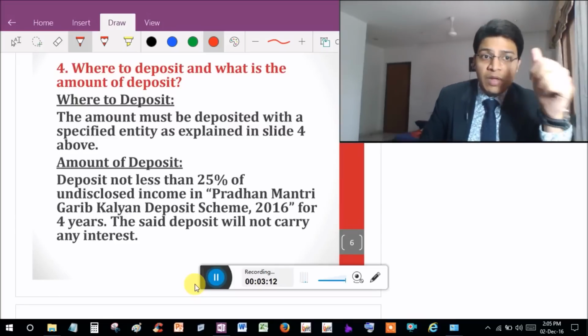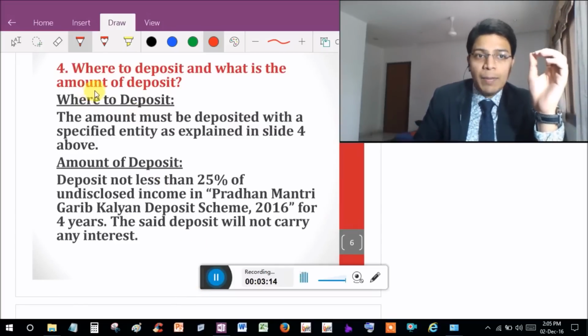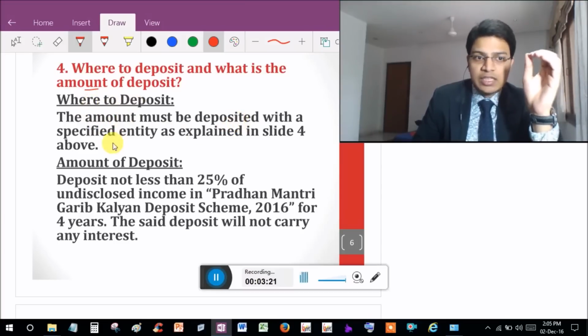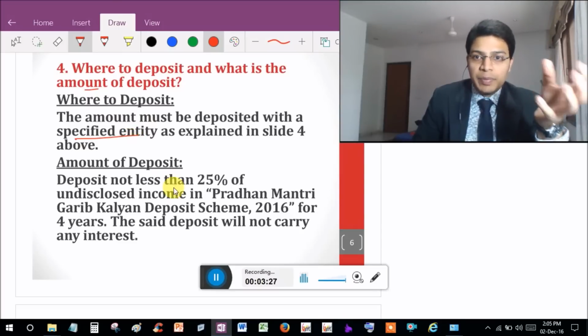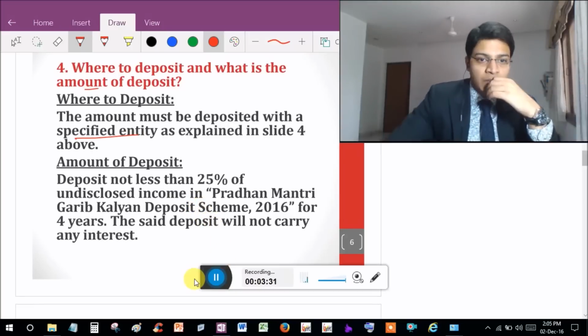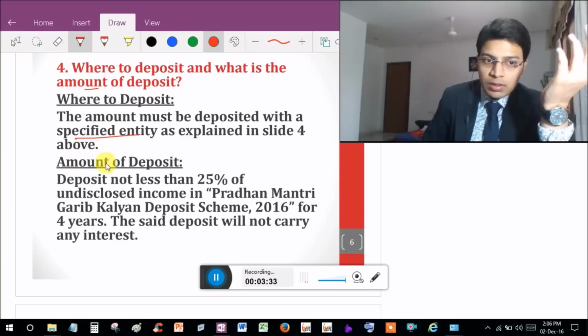Fourth point. Where to deposit and what is the amount of deposit? For where to deposit, the amount must be deposited with a specified entity which we have discussed earlier, like the Reserve Bank of India, the banking companies specified in the Banking Regulation Act, etc. What is the amount of deposit?